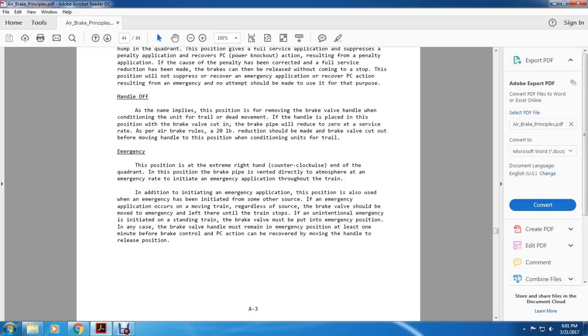Alright, emergency position. In the position extreme right hand with the counterclockwise end of the quadrant, the brake pipe vents directly to the atmosphere at the emergency rate, which initiates the emergency application through the train. The position is also used for emergency applications initiated by some other source. If an emergency application occurs with the moving of the train, regardless of the source, the brake valve should be moved to emergency and left until the train stops.